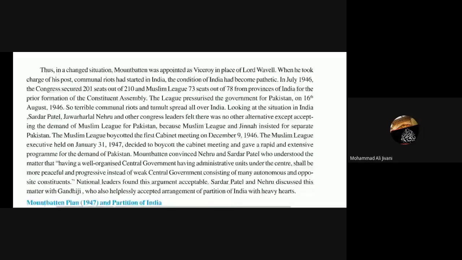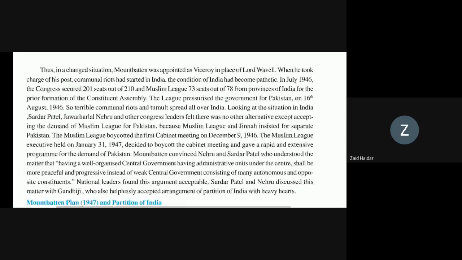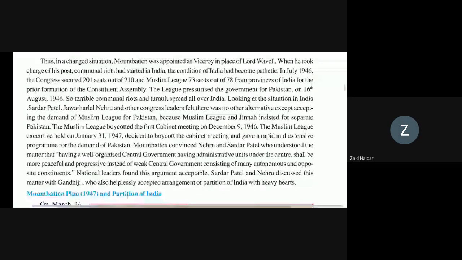Looking at the situation in India, Sardar Patel, Jawaharlal Nehru, and other Congress leaders felt there was no other alternative except accepting the demand of the Muslim League for Pakistan. The Muslim League and Jinnah insisted on a separate Pakistan.